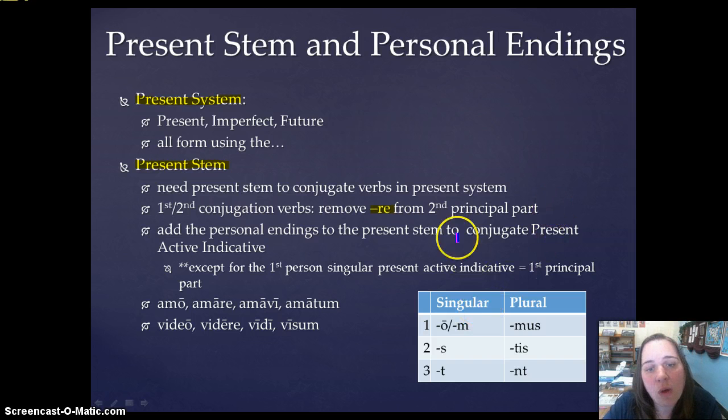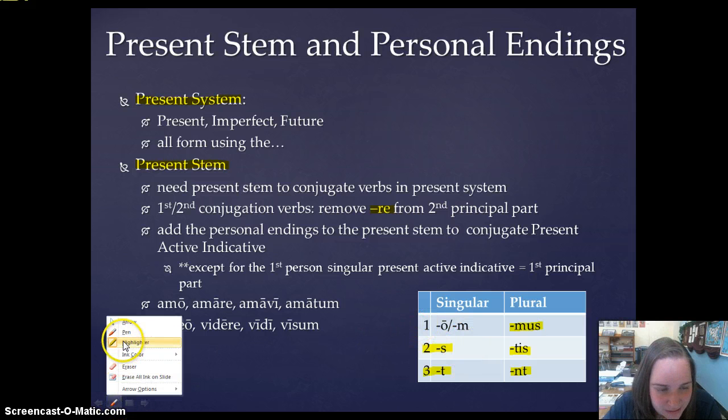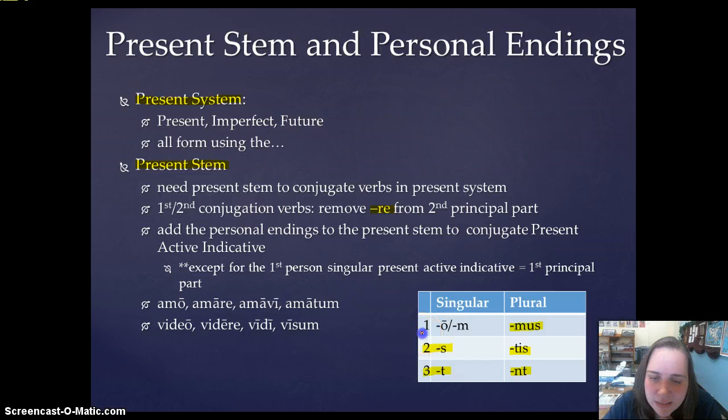Okay. Now, once you get that present stem, you're going to use it to form the second person singular, the third person singular, the first and second and third persons plural. Because all you need to do is take your present stem and then add these personal endings: s, t, mus, tis, nt. Now, you may be asking, what about the first person singular? Well, the first person singular is actually the first principal part.